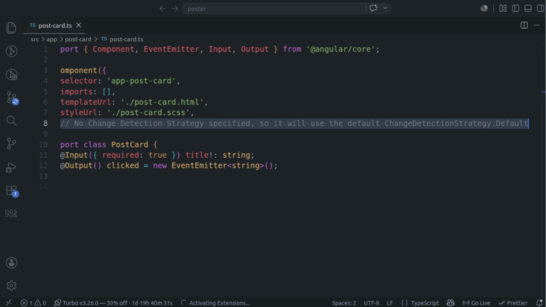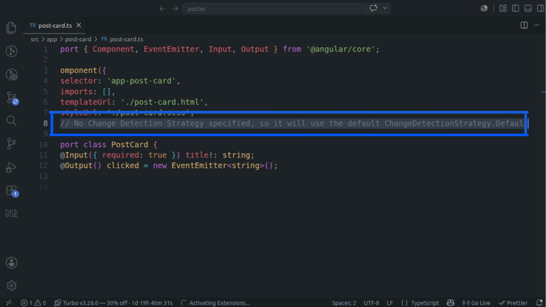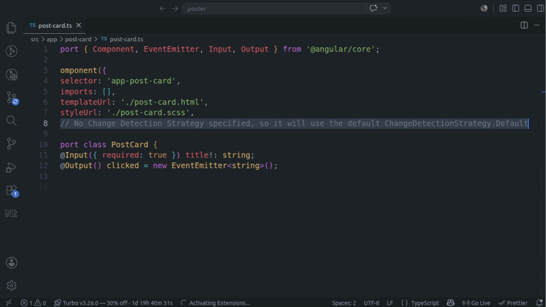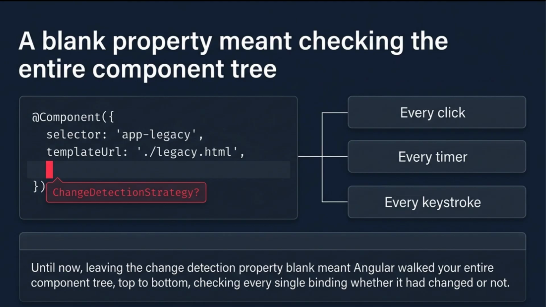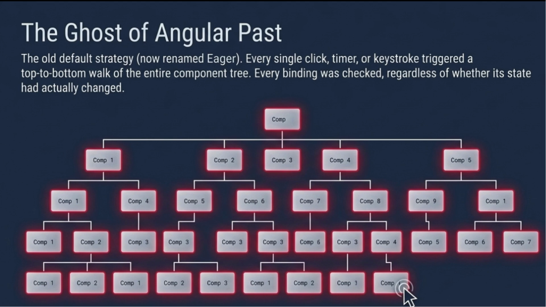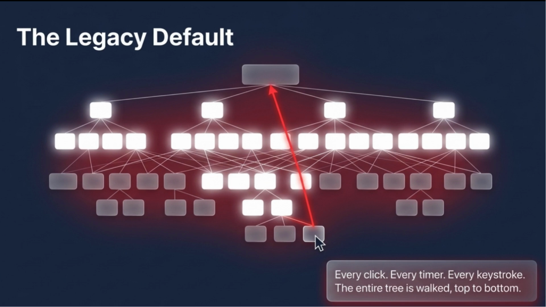Until now, for the change detection strategy property in the @Component decorator, we were doing something like this. Leave that property blank and Angular checks everything. Every click, every timer and every keystroke, Angular walked your entire component tree from top to bottom and checked every single binding, whether it had changed or not.